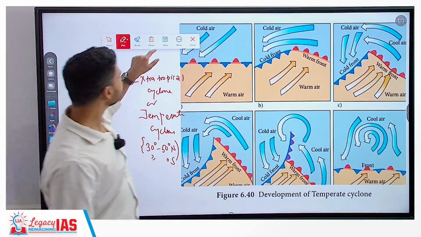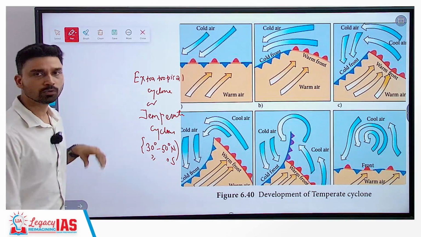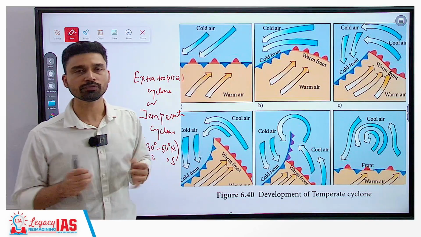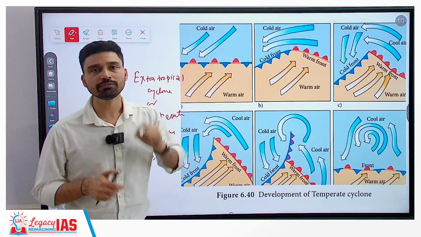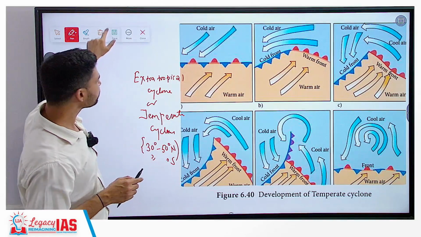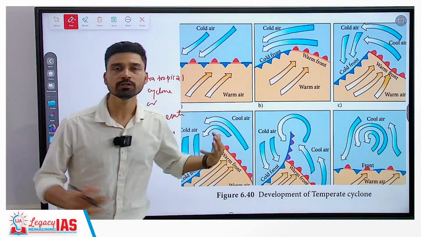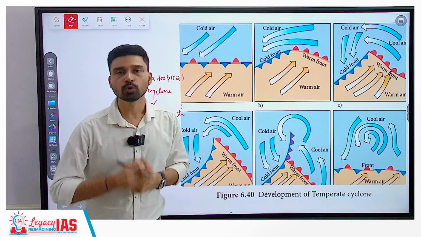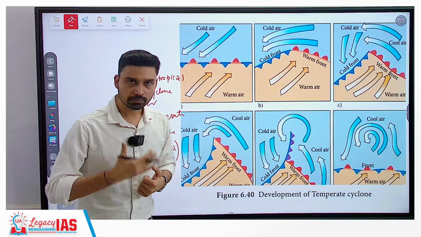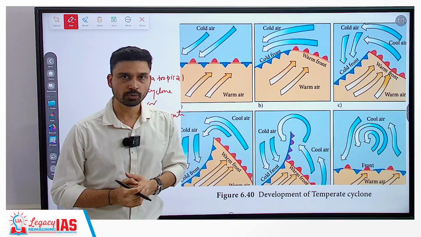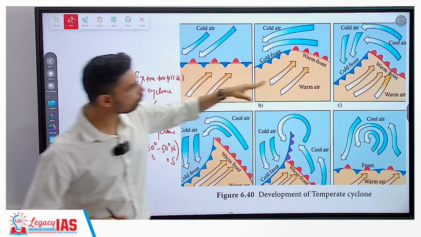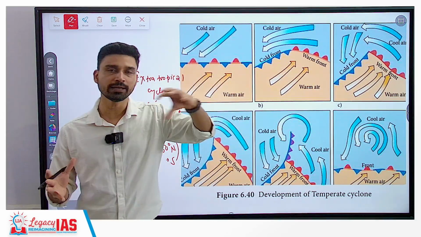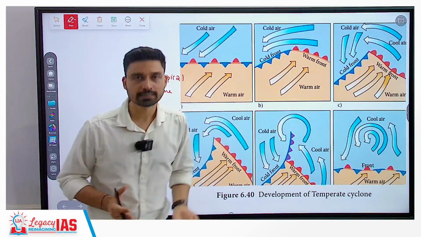Now if you look at the formation of an extratropical or temperate cyclone, the mechanism is slightly different. First of all, they can develop both over the land surface as well as the water surface. The development is because of the convergence of two contrasting air masses. Generally from the north you have the cold polar air mass coming, and from the south you have the warm tropical air mass going. When you have a convergence between the warm air mass and cold air mass, air begins to rise. Warm air is lighter, so whenever it converges with cold air, it starts to rise.